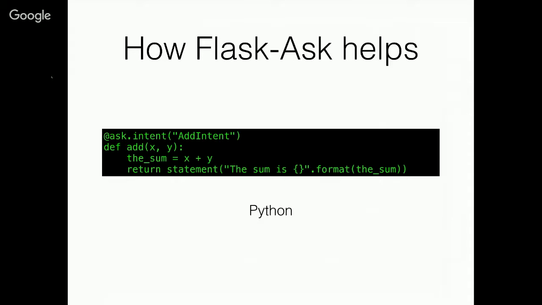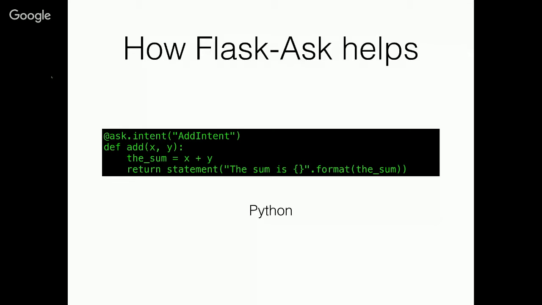So here, a Python decorator maps add intent to a function named add. The function itself can be named anything, but by default, the slots must be named the same as the slots in our configuration. When I do the live coding demo, I'll go over that configuration. Flask-Ask automatically parses the JSON request and maps it to your Python function.